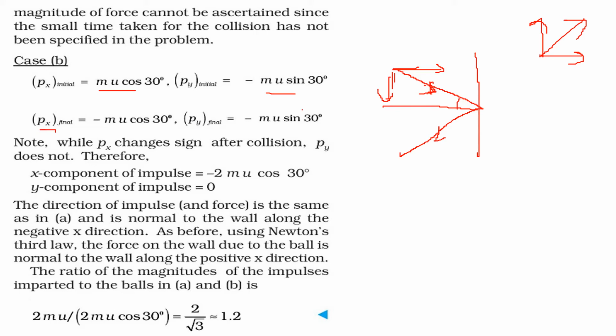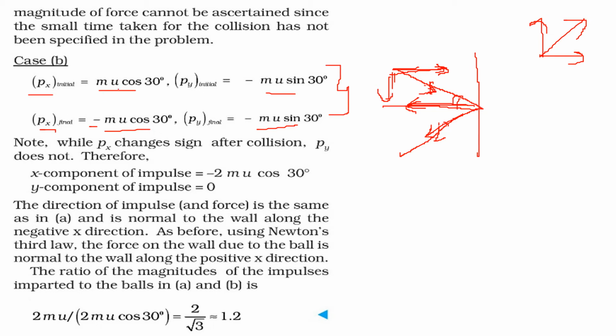In this case, px final, it is going like this. So what will be the x component? If you take cos theta in this direction as plus, in this case you have to take it as negative, because the cos is in the opposite direction, so it will be minus mu cos theta. But the y component remains the same for both of these, so it will be minus mu sin theta and this will be minus mu sin theta. Now the x component is changing sign after collision, while the y component is not changing.